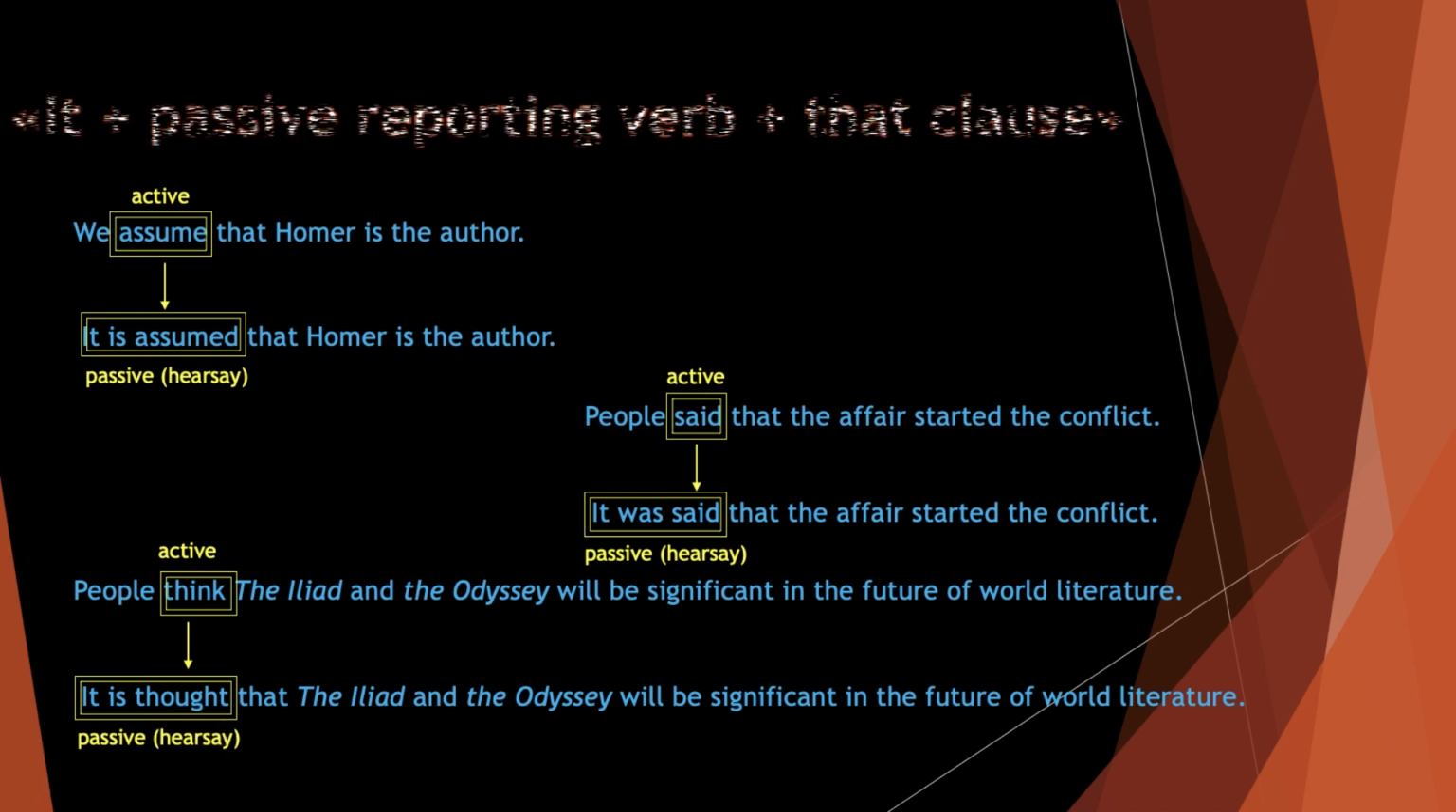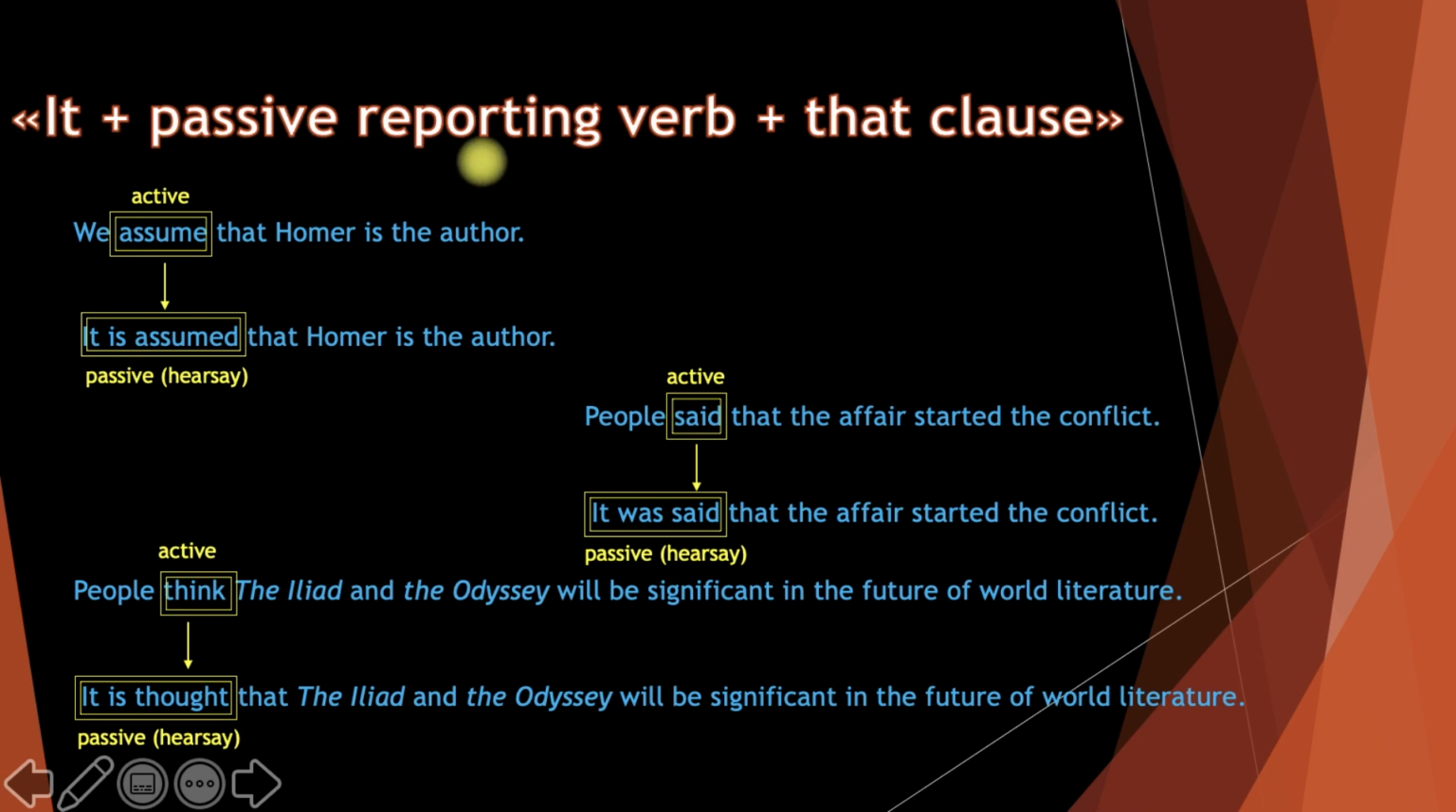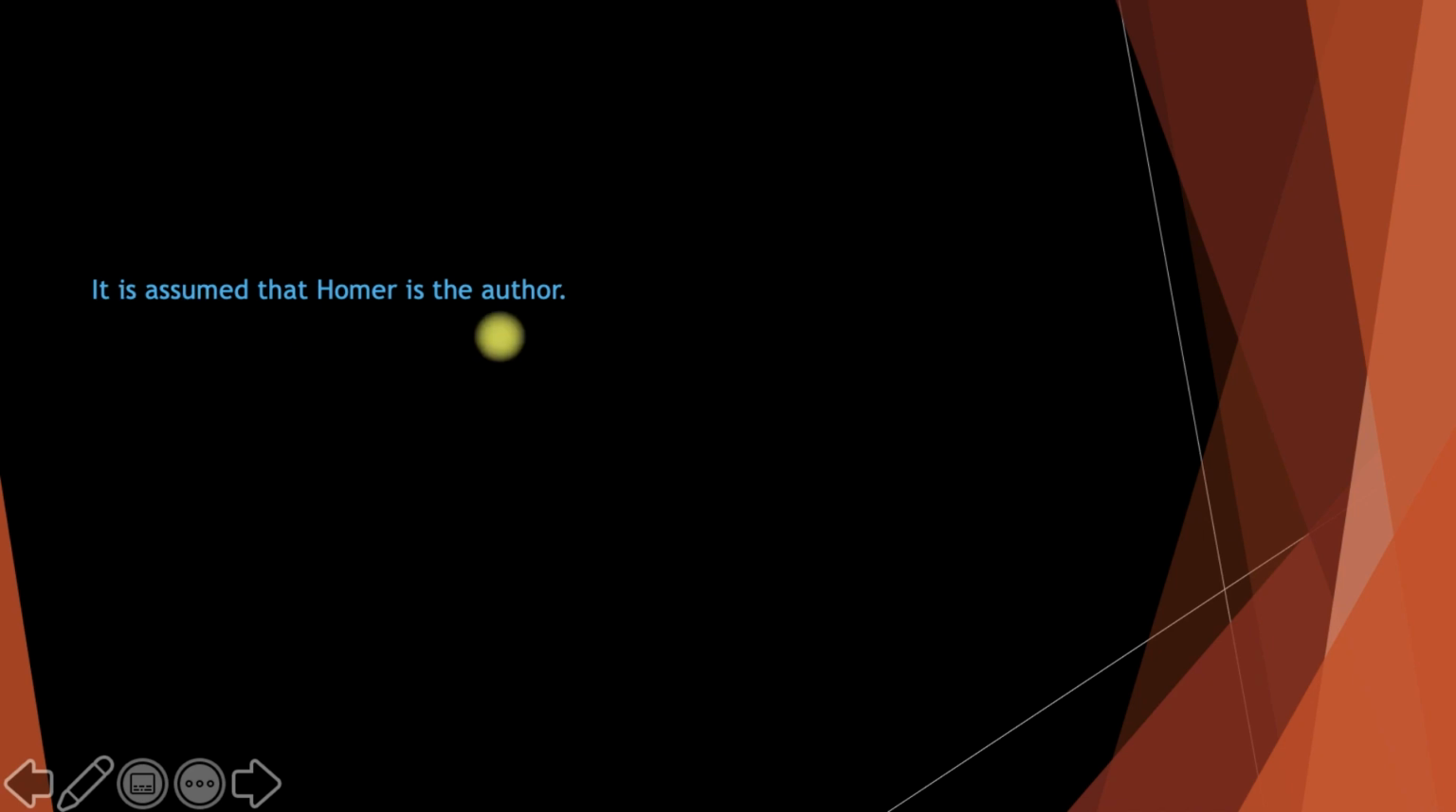So you see, we use it plus passive reporting verb plus a that clause. To refer to the present time, we use it is plus verb 3. To refer to the past time, we use it was plus verb 3. And we continue with a that clause. So now we know that this sentence is a hearsay, okay? It is assumed that Homer is the author.